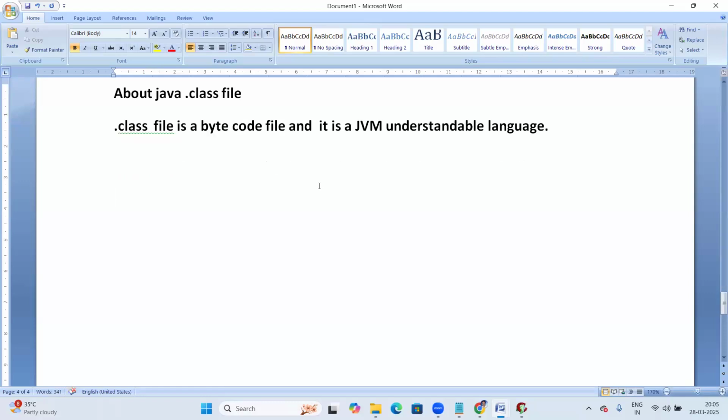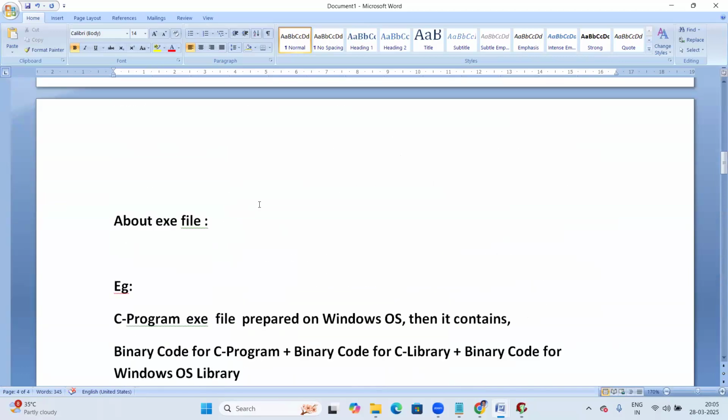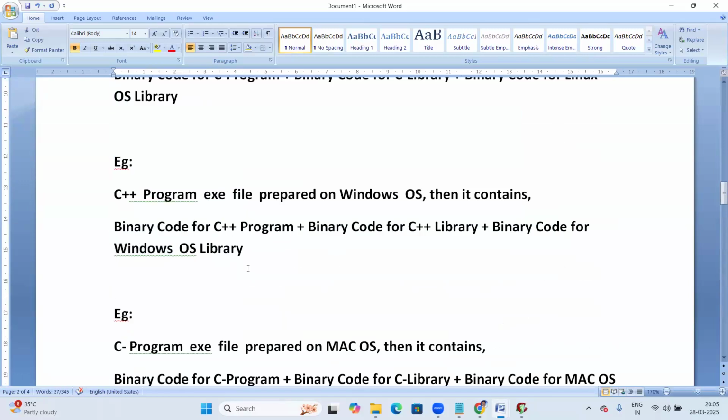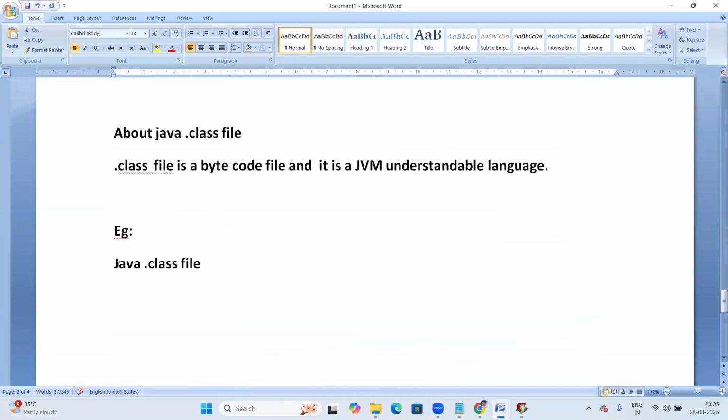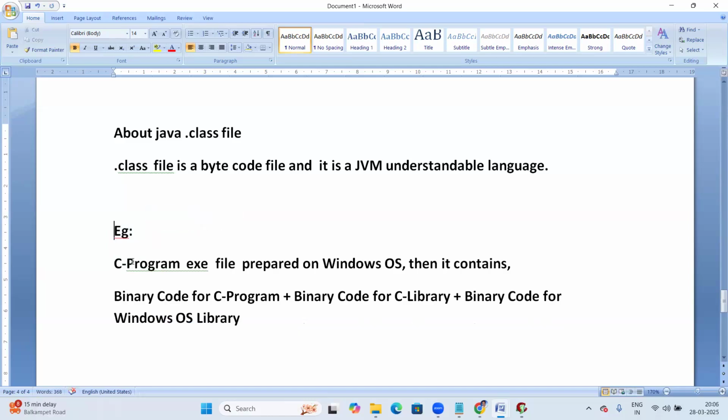Okay, fine. Now about the dot class file. Let us take the same example, like C programming. For example, a C program. This is now a Java program. Java doesn't have an exe, so it's a dot class file. If a Java dot class file is prepared in this way, then it contains what?